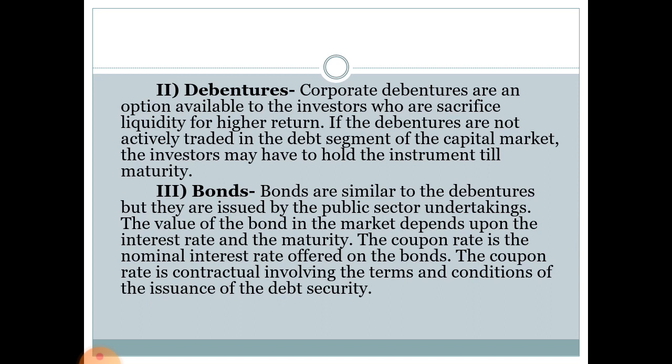All of us might be aware of bonds as they are similar to debentures, but they are issued by the PSUs. The value of a bond in the market depends upon the interest rate and maturity. Here we name the interest rate the coupon rate, which every bond offers. The coupon rate is contractual, involving the terms and conditions of the issuance of the debt security.